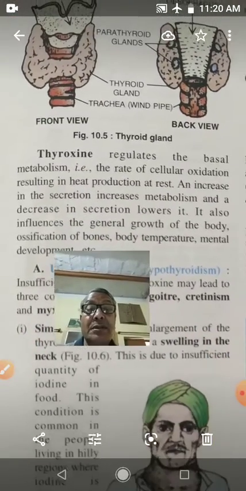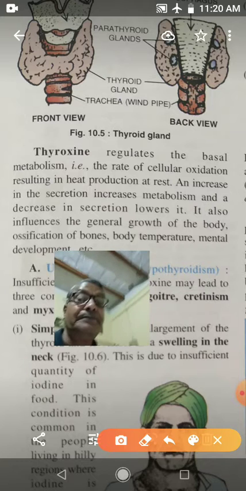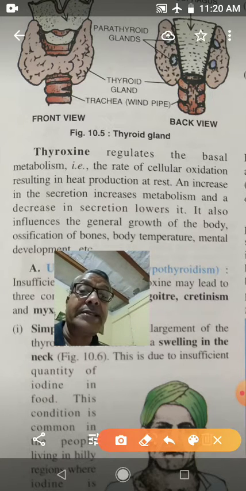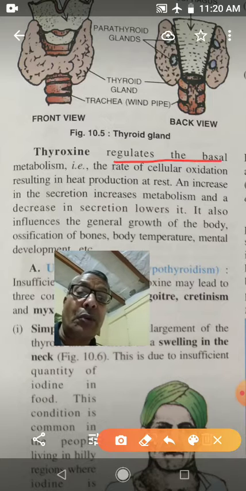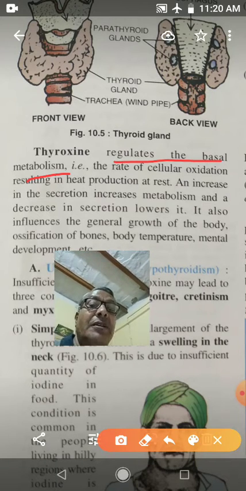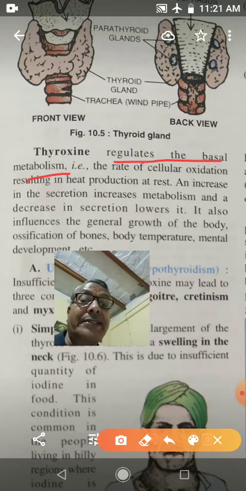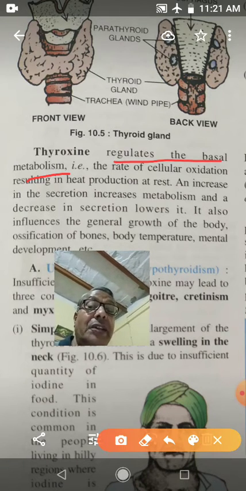Thyroxine hormone regulates the basal metabolism. So basal metabolism is regulated by this thyroxine hormone. Basal metabolism means the rate of cellular oxidation. As a result of the cellular oxidation, there is production of heat and energy.